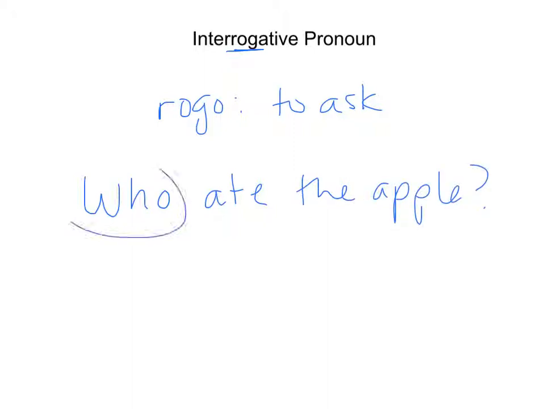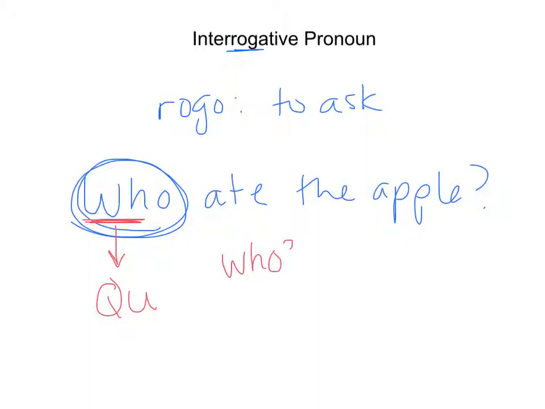So who lets you ask the question where you're using a pronoun to stand in the place of the person that you cannot identify, and that's why you're asking the question to start with. So we've been talking a lot about words in English that start with WH and what those same words start with in Latin, and they start with QU. And you guys actually already know how to say in the nominative who when we're asking a question, and that's quis. And you also know how to say what when we're asking a question, which is quid, and that's going to be the basis for our chart.